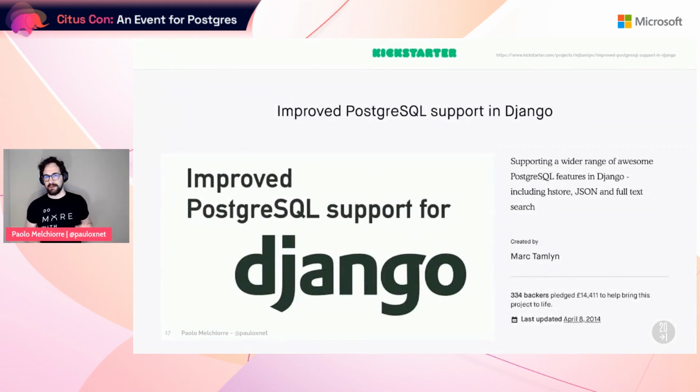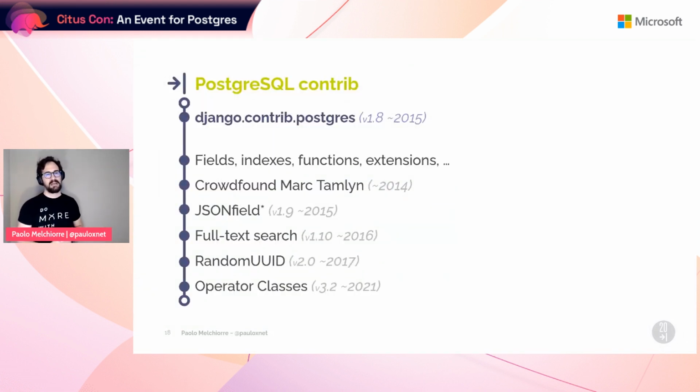For this same reason, in 2014, Marc Tamlyn, a Django core developer, started a crowdfunding campaign to develop a module to contain fields for a number of Postgres-specific data types. The campaign was very successful, and the new module was merged in Django 1.8. The module now contains Postgres-specific fields, indexes, functions, extensions, and so on.